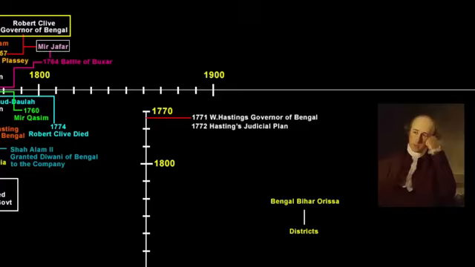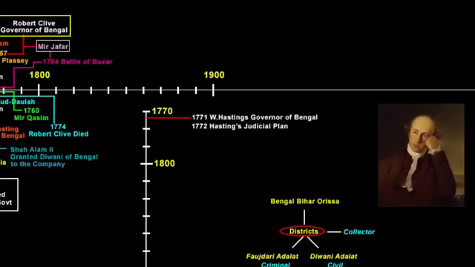So what happened was the area of Bengal, Bihar and Orissa was divided into several districts. Each district was to have two courts, a criminal court which was named Faujdari Adalat and a civil court which was named Diwani Adalat. And each of these districts had an English collector as its head. Now you can relate how the present day district administrative system came into existence.